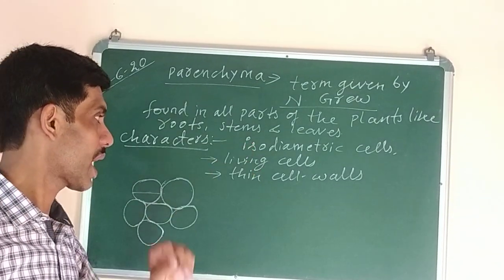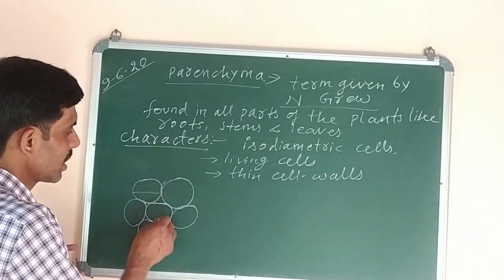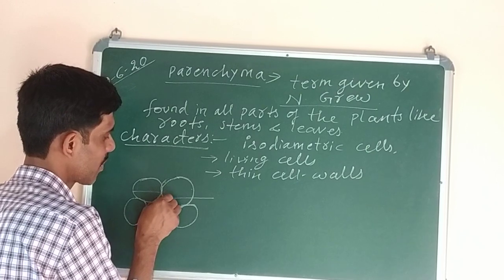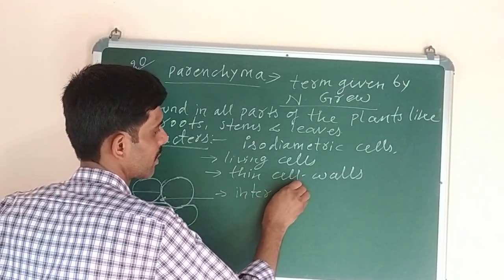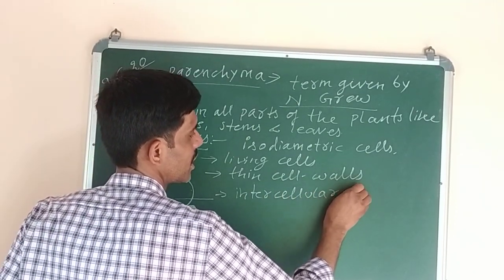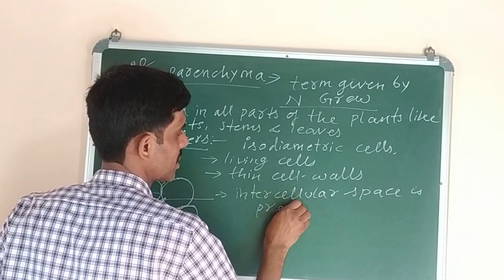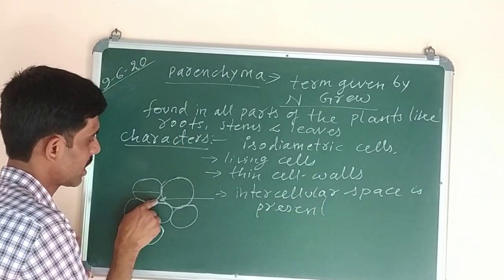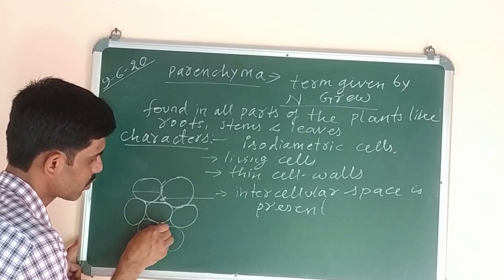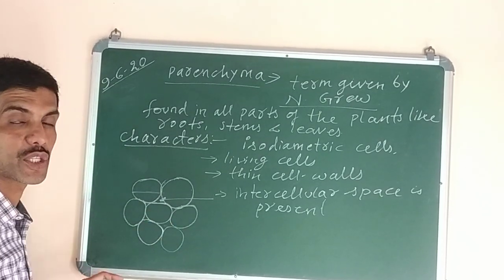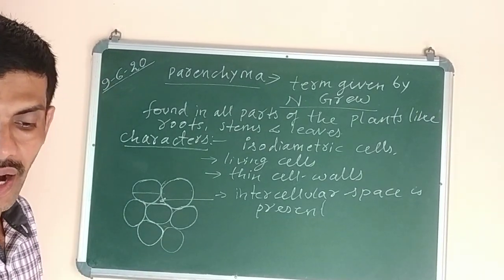Cells are isodiametric, living, they have thin cell wall, and intercellular space, like this is the gap which is present. Intercellular space is present. Means the gap which is present between the cells, like here the gap is present, this one also, and this one also. If I draw another cell here, this one will represent the intercellular space or the gap which is present between the cells. So these cells are living.